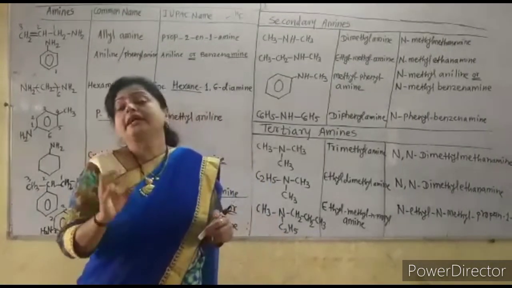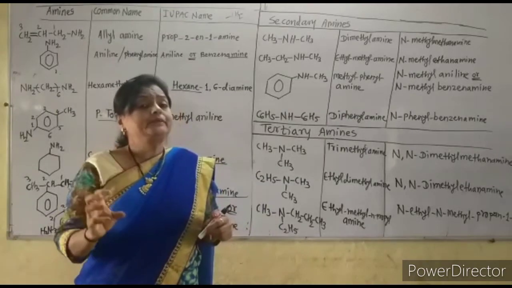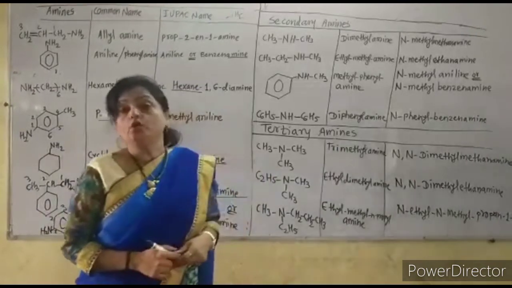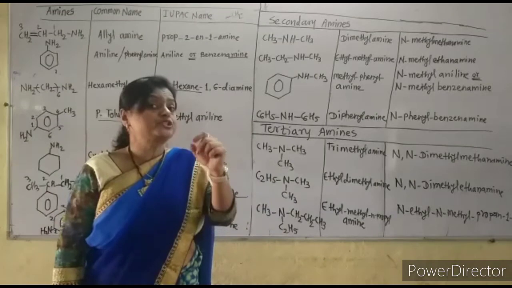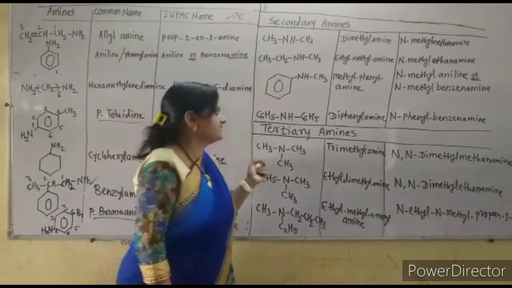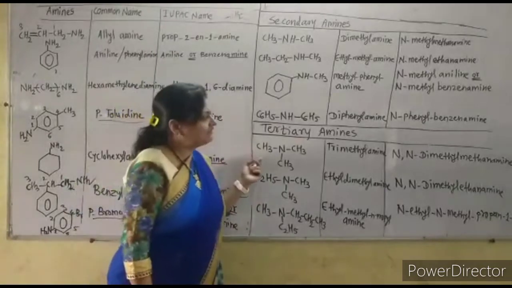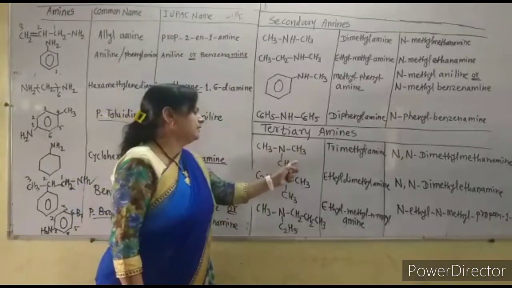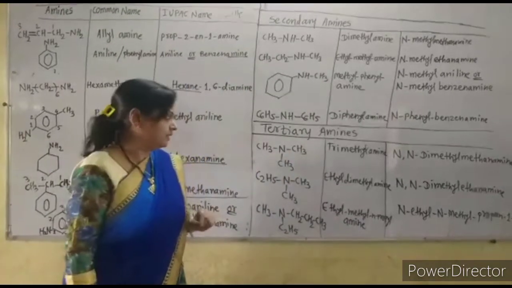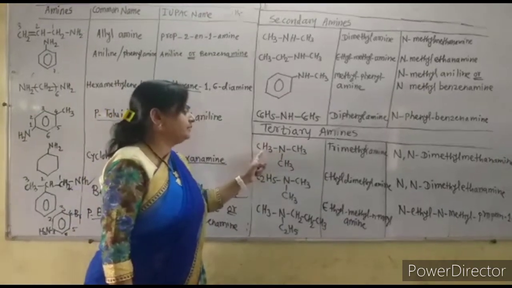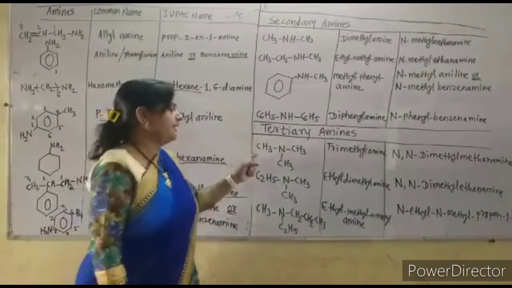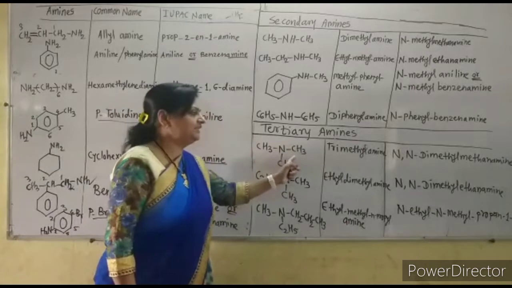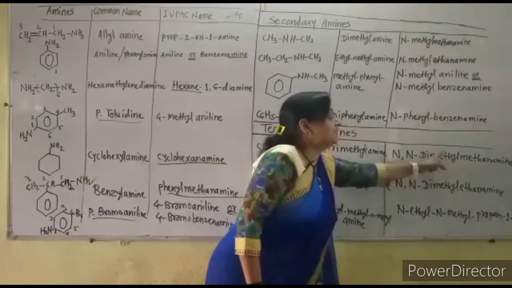How many times do we have to write the N letter? If there are three different alkyl groups, such as in the tertiary amines, then we have to write the N letter 2 times. Remember that. See, this is a tertiary amine. Now how is the IUPAC name given? Now all the alkyl groups are similar, so we can make this methyl group the parent alkane. So here 2 methyl groups are there. As both of the groups are the same, the name of this compound is N,N-dimethyl methanamine.